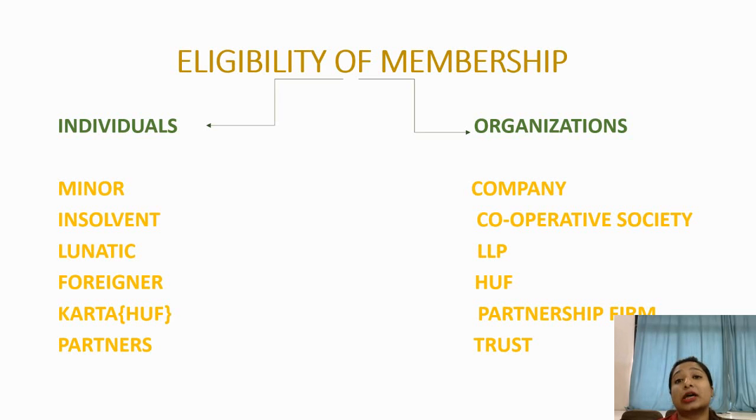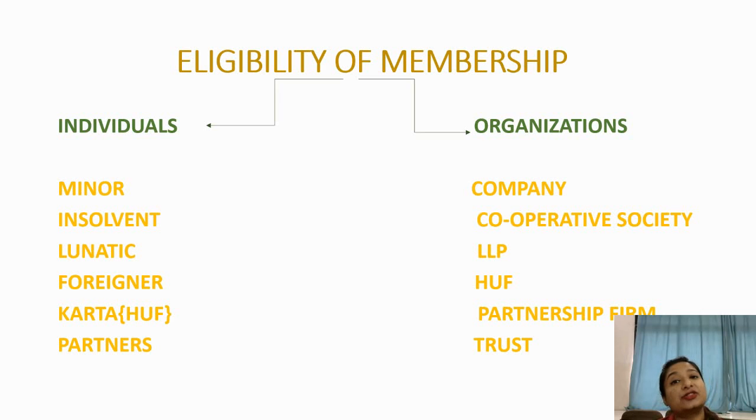So there is no compulsory provision to register any partnership firm. So in that case, again, the partnership firm is not eligible to become the member in any company, but the partners themselves on their own name, apart from the identity of the partnership firm, can become the member in any company.